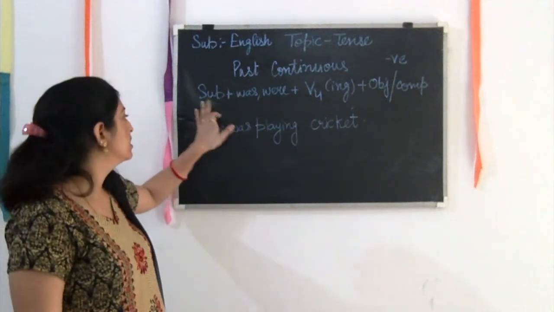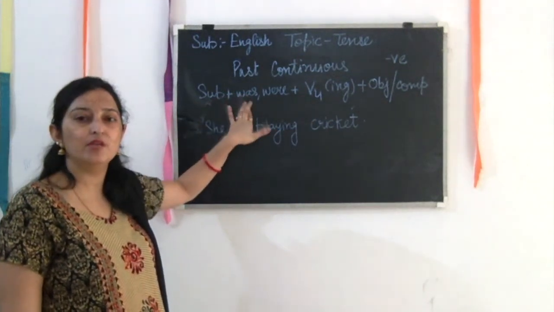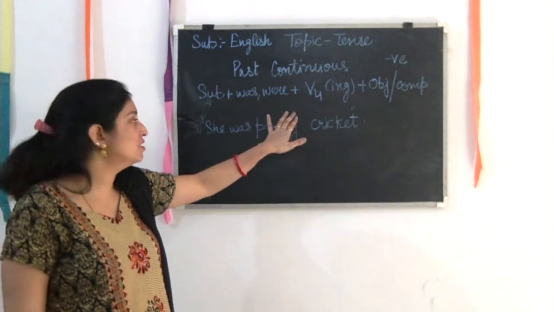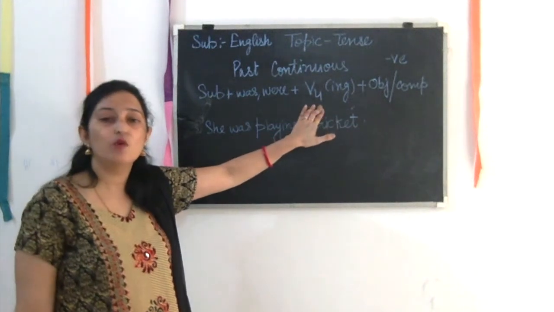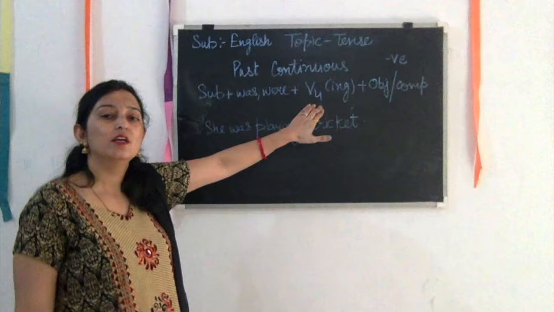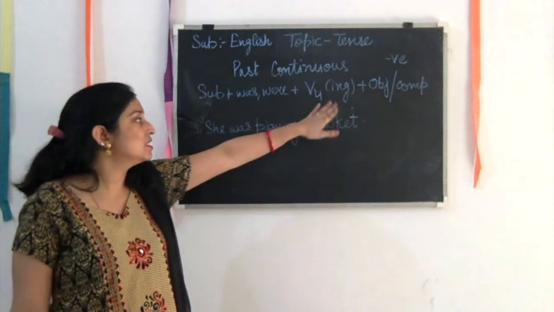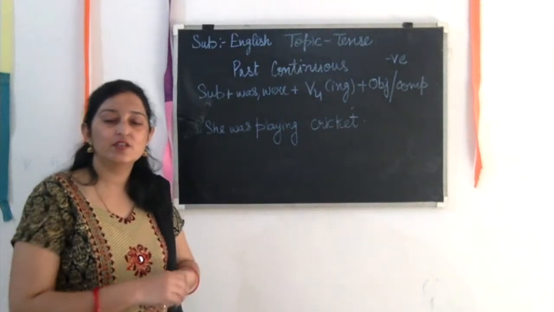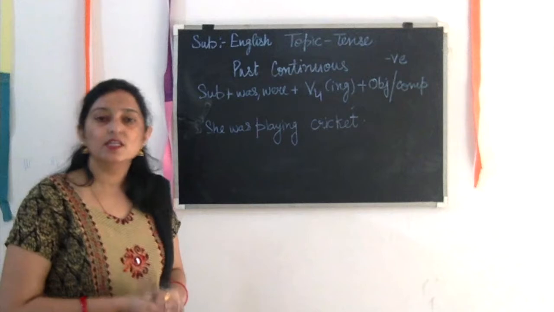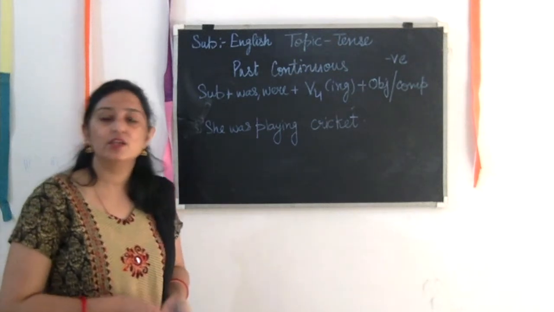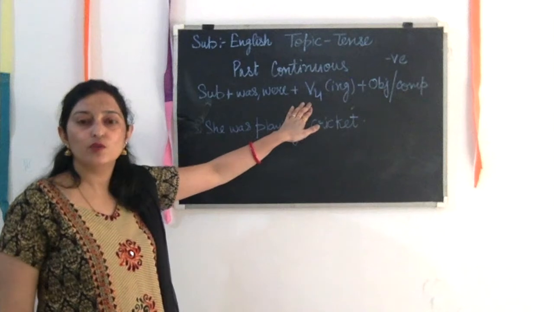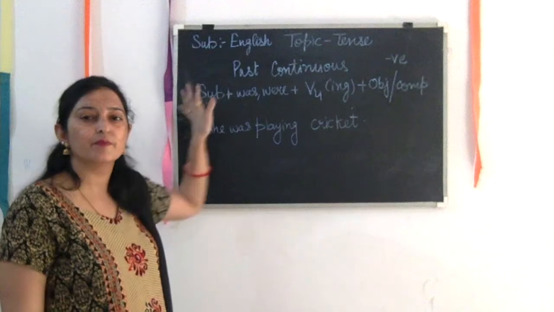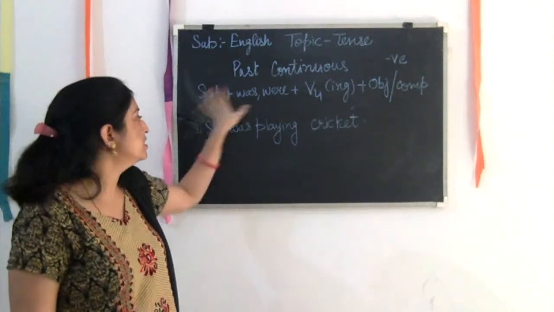Let's read it once. Subject and then the helping verb we are using here: was, were. And with was, were we will use the fourth form of the verb that we have done already. That fourth form is the ing form. If you add ing to any action word like play, playing, sing, singing, dance, dancing, write, writing, that is the fourth form of the verb, and then the object or complement remains the same. So you see, subject, object, complement, these things will be the same.